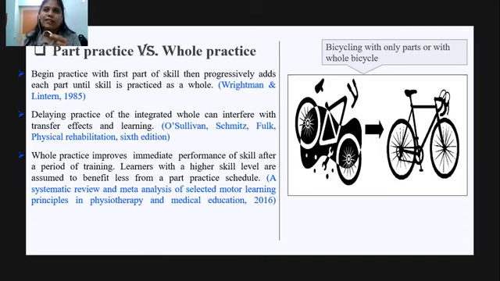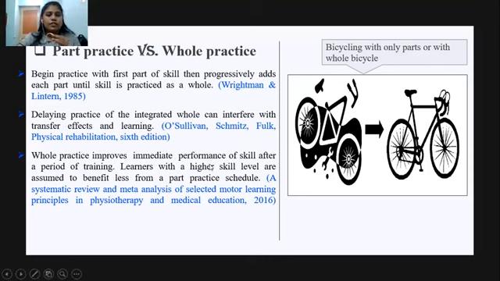Can you do bicycling with the parts only? Obviously no. If you want to do bicycling, you must have a whole bicycle. Same in our scenario: if we want to improve our functional task as a whole, we have to start with whole practice as soon as possible. If we give part practice and delay the transfer from part practice to whole practice, it will affect learning. It does not enhance the learning.